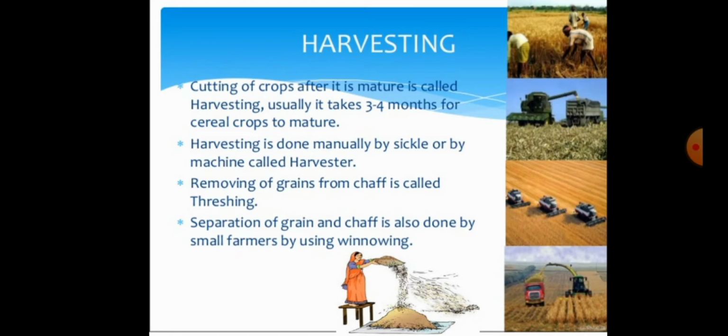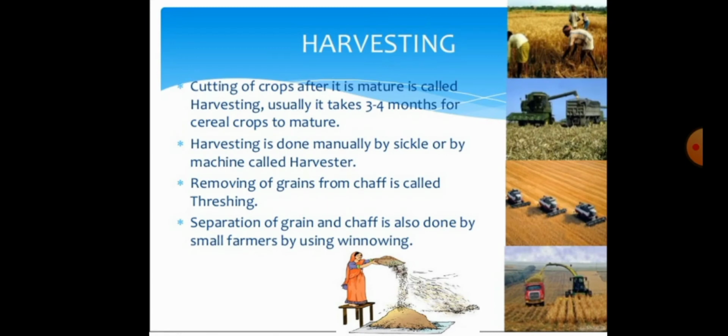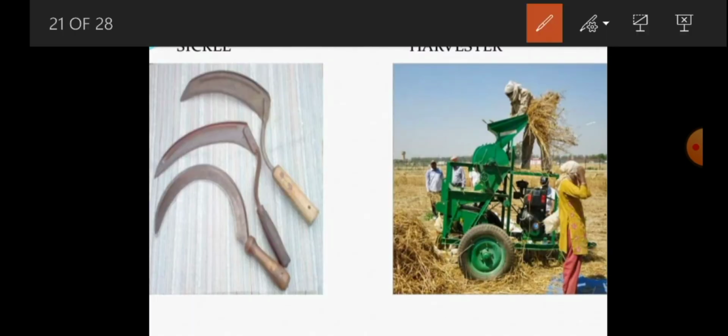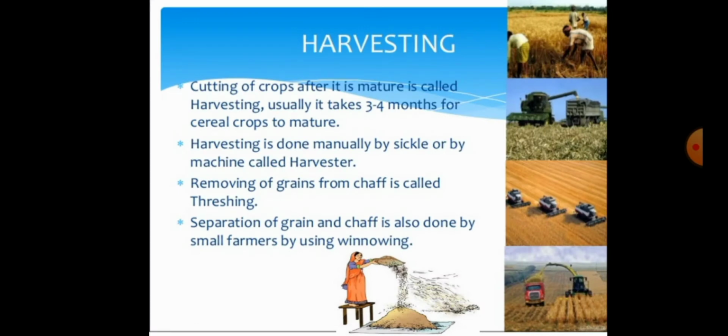So how to harvest the crops? Harvesting is done manually by sickle or by a machine called a harvester. I will show you the picture of the sickle and also the harvester. This is the picture of the sickle, and this one is the harvester. By using these two, we can easily harvest the crops.